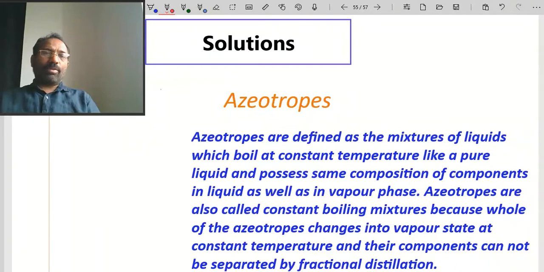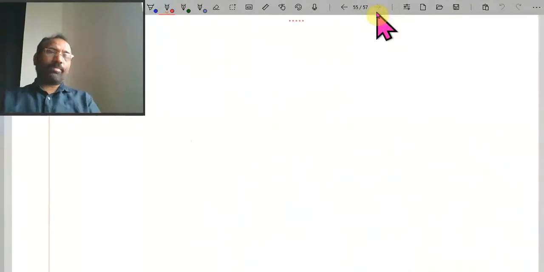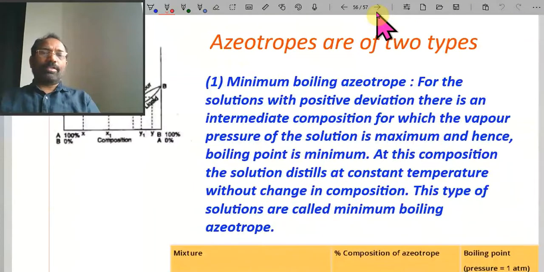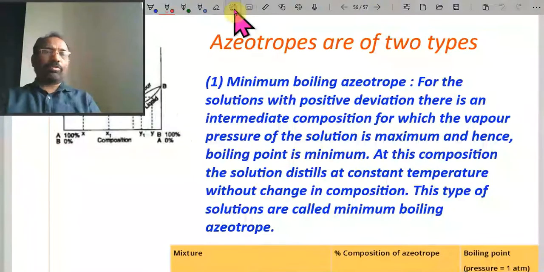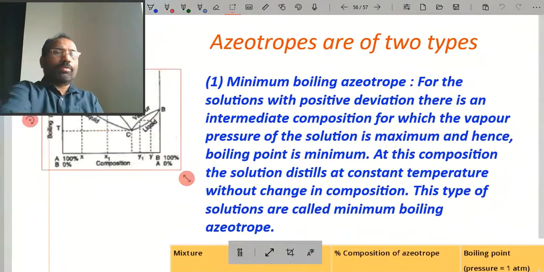Here, azeotropes are formed by only non-ideal solutions. There are two types. How many types are there? Two types. What are they? Minimum boiling point azeotrope and maximum boiling point azeotrope.